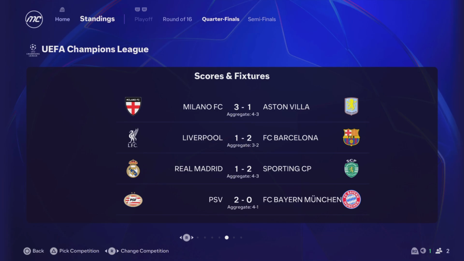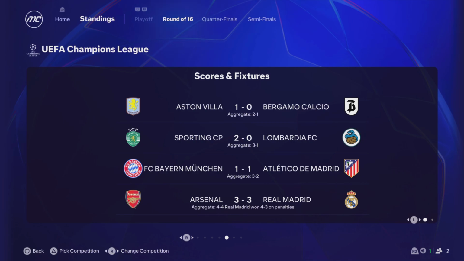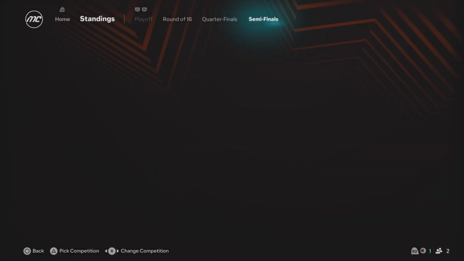Legendary there. PSV beat Bayern Munich 2-0 to have the aggregate of 4-1. So they battered them overall. And then we got Real Madrid on penalties beat Arsenal. Bayern beat Atletico. Aston Villa beat Atalanta. Okay, that's not. Yeah.